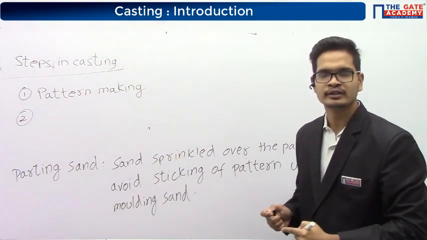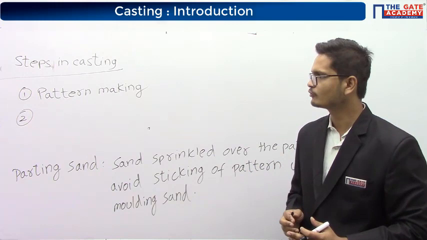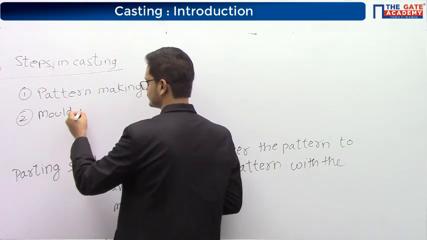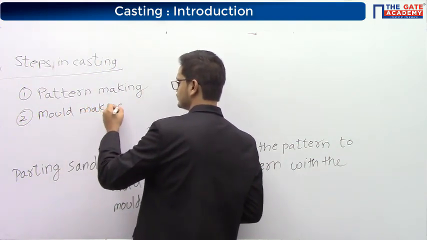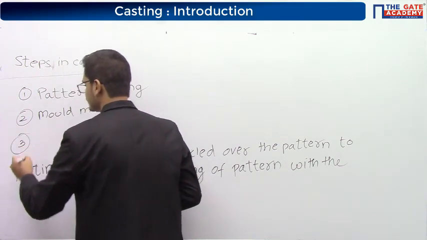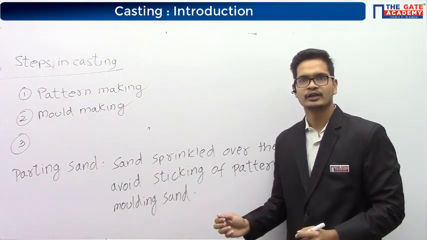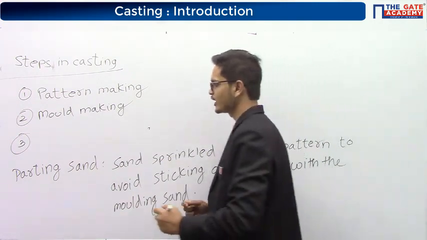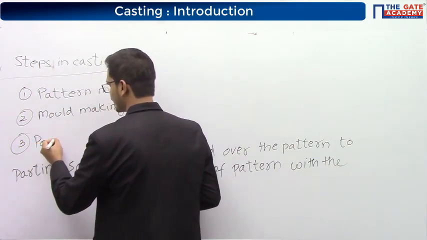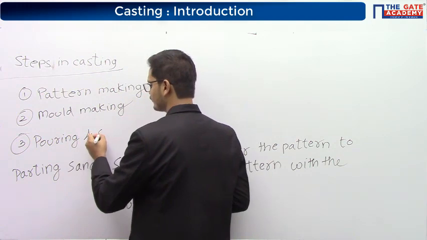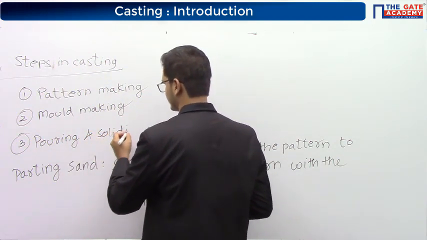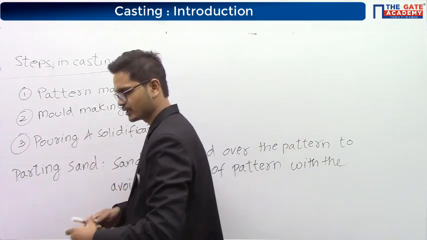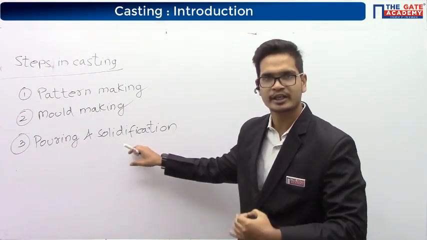Once the pattern is made, we'll be making the mold with the help of the pattern. So the second step is mold making. Once the mold is made, we'll be pouring the molten metal inside the mold and we'll allow it to solidify. So the third step is pouring and solidification. After pouring, the metal has solidified.